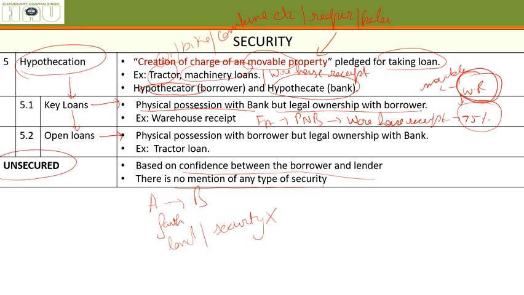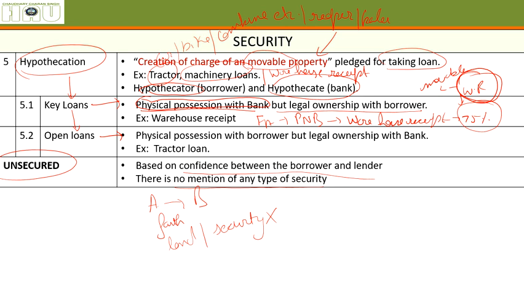The warehouse receipt is in the possession of the bank. The produce is stored in a warehouse, so whoever has that receipt is the owner of that produce. Simply, he has that possession. But the bank cannot sell that produce very easily.